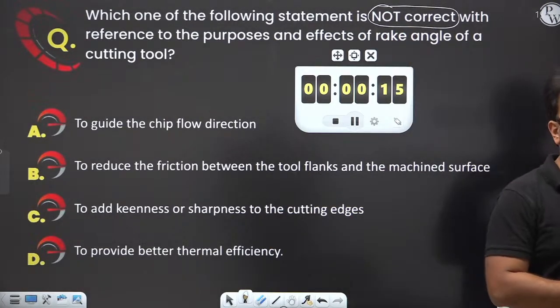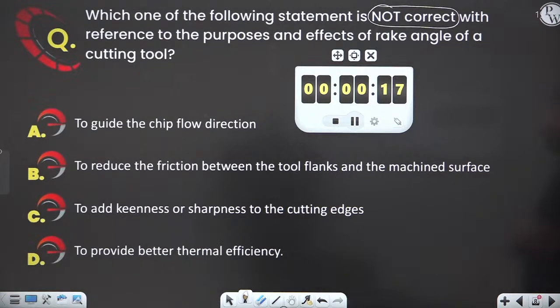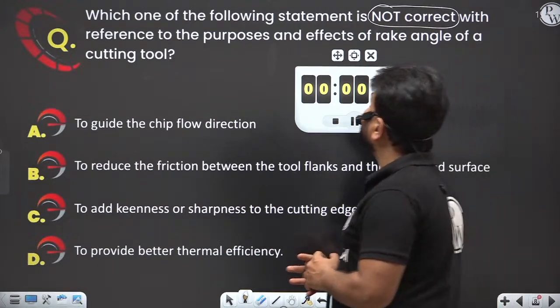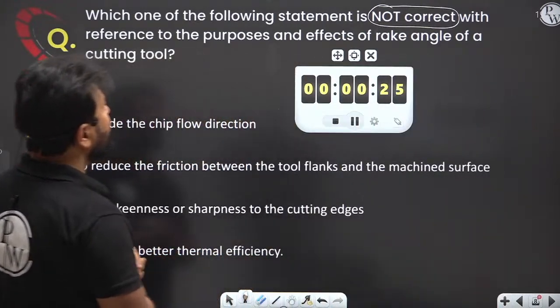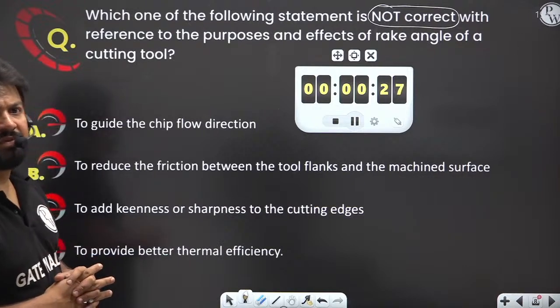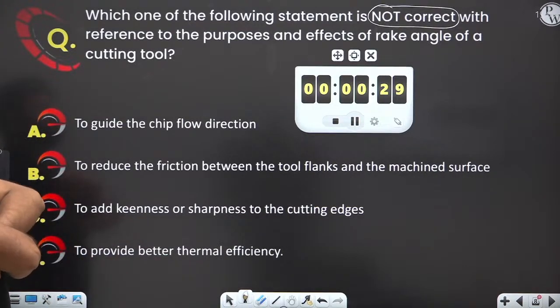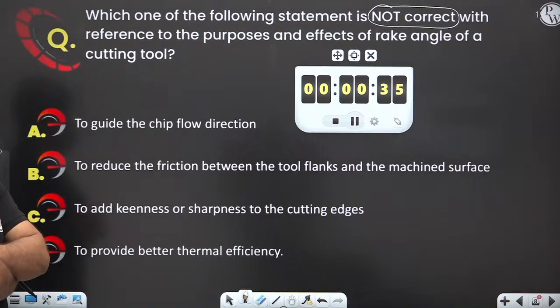Which one of the following statement is not correct with reference to the purpose and effect of rake angle of a cutting tool? And effects of rake angle. Which one of the following statement is not correct? Yes, tell me, please.